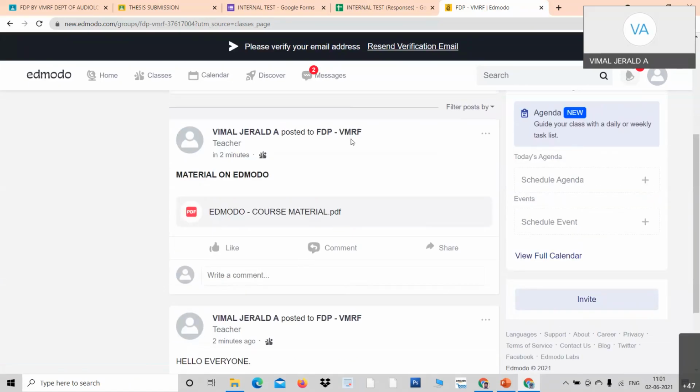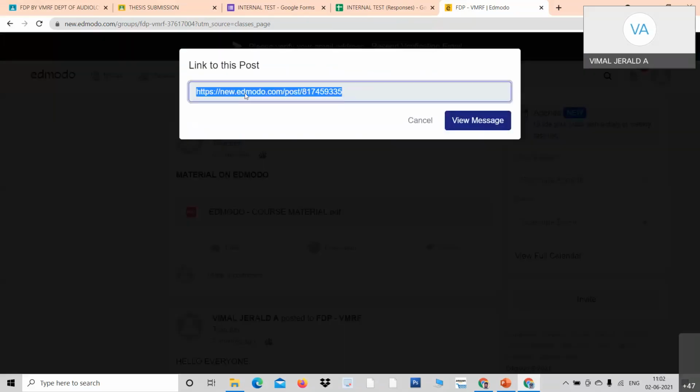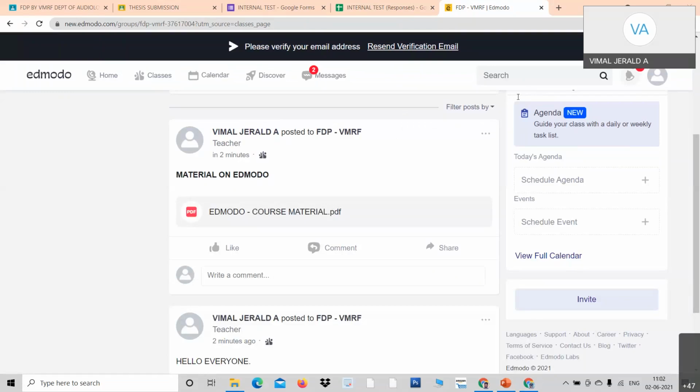For example, if I want to update it, how do I update it? Look at the post itself. There are 3 dots given. When I click the 3 dots, see here, you can get the link of this post and share it to the students. For example, I just copy the link and send it to the students. Am I clear to you?